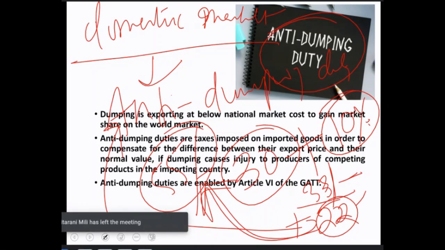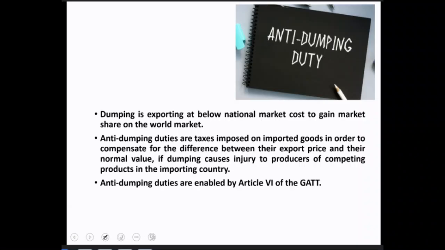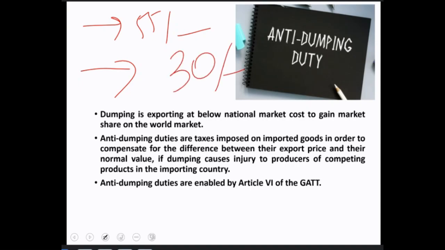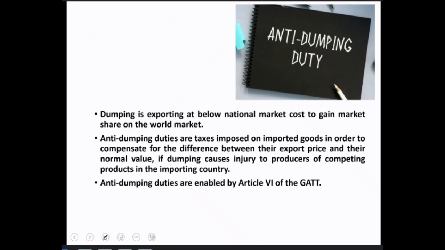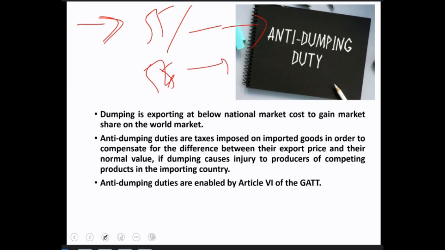I'll repeat it again. Suppose there is a product in India with a value of 55 rupees. Sorry, one sec, I'll repeat. The Indian market price of the product is around 55 rupees. This notebook is sold at around 55 rupees. In the Chinese market also it is sold at around 55 rupees. But when the Chinese product is brought to the Indian market, it is sold at 30 rupees.